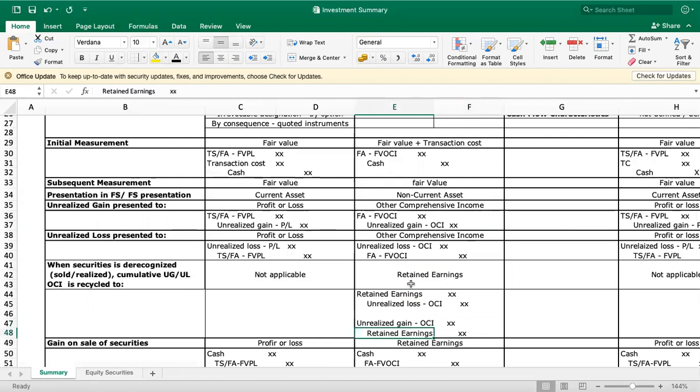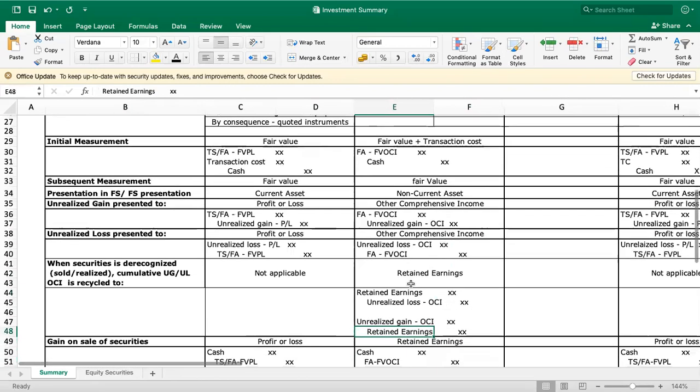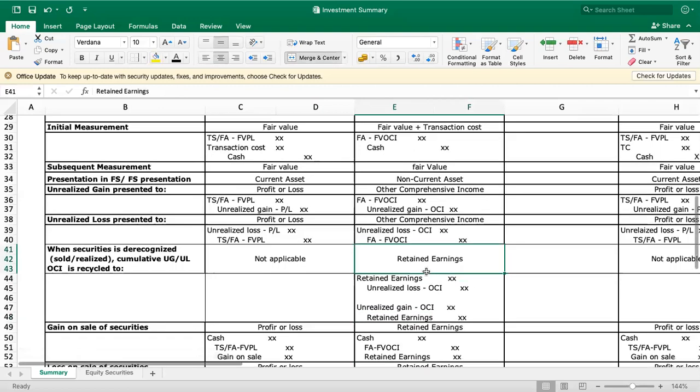So recycling is only applicable for OCI. It's not applicable for FVPL. So it's only applicable for OCI, recycled under these equity securities.